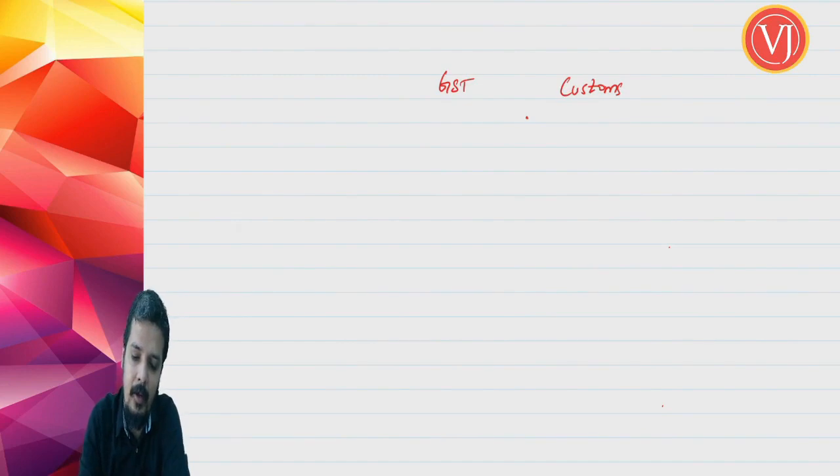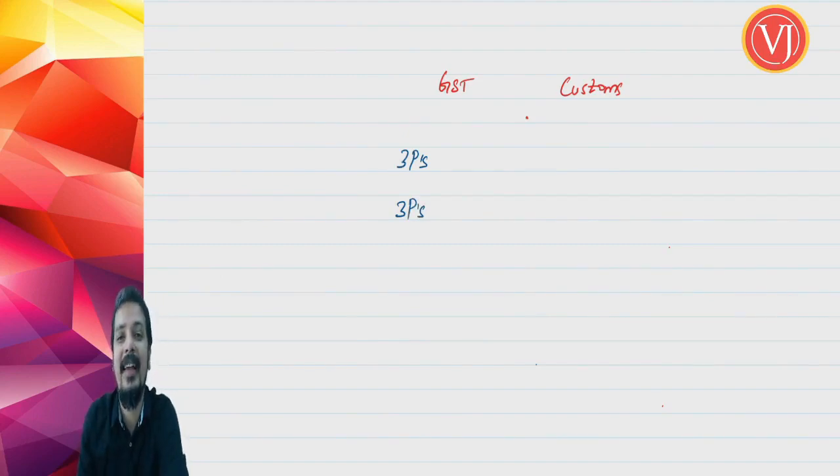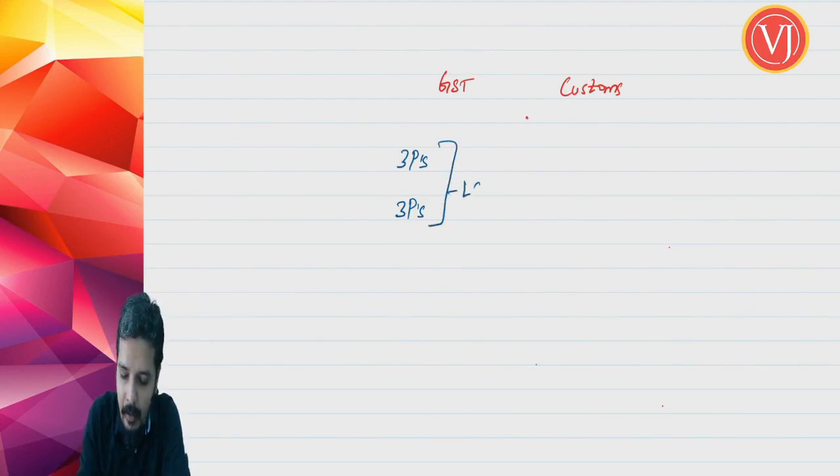When you talk about your GST and customs, for the first 3 P's and the last 3 P's, product, process, place, price, percentage, person, the focus of all the 6 P's in GST was all about levy. Whereas in customs, levy focuses only on the first 3 P's.